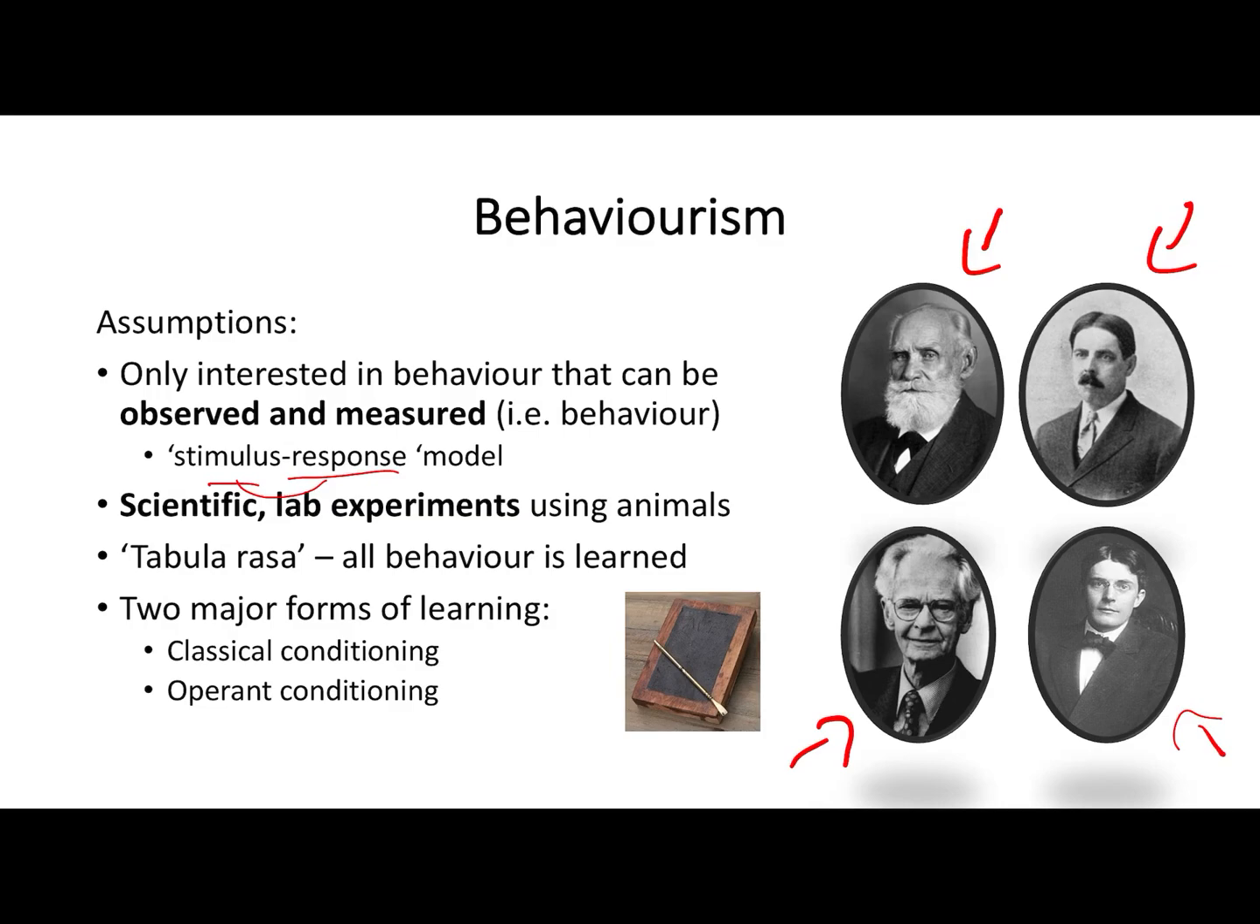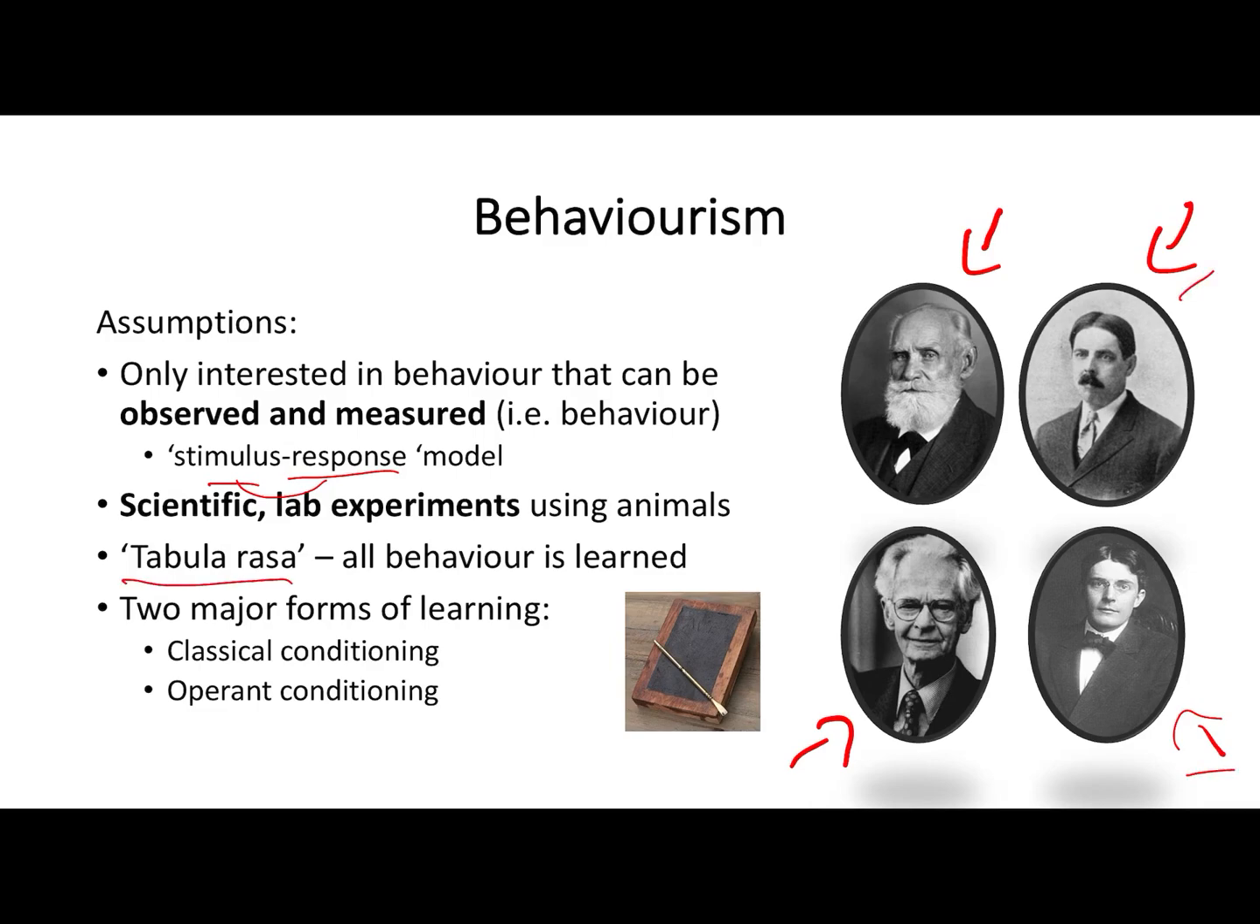So for the case of Pavlov, he was interested in investigating salivation and classical conditioning in dogs. And for Skinner, he was investigating operant conditioning in rats. Thorndike, cats. And of course, we also had Watson, who was studying little Albert, but was also looking at rats there as well. So really highly scientific lab experiments using animals.